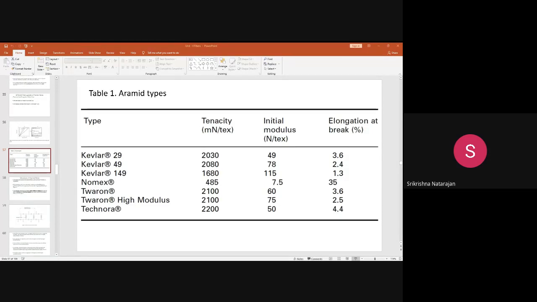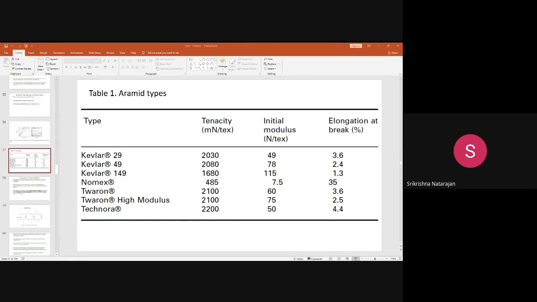When you make the solution of the PPTA and sulfuric acid, before spinning, you can convert it into a liquid crystal stage. At a particular concentration, time and temperature, this liquid crystal formation occurs. That leads to the proper orientation.